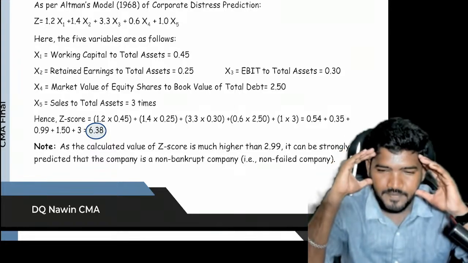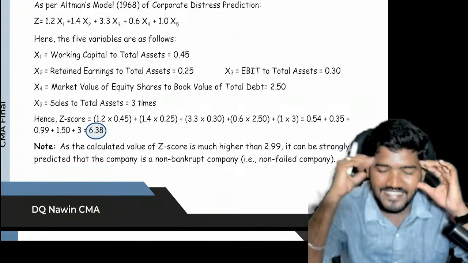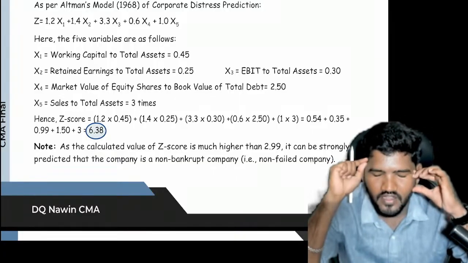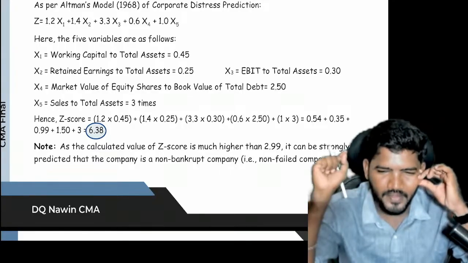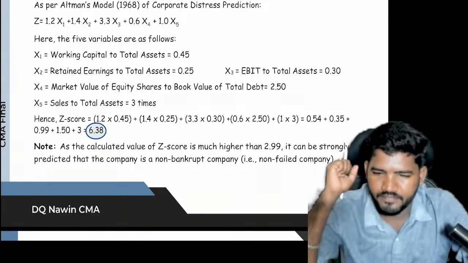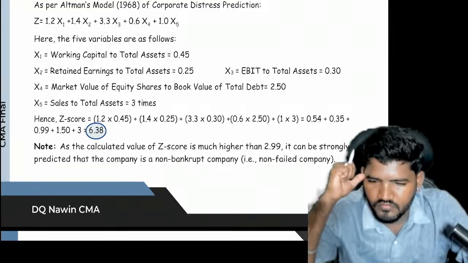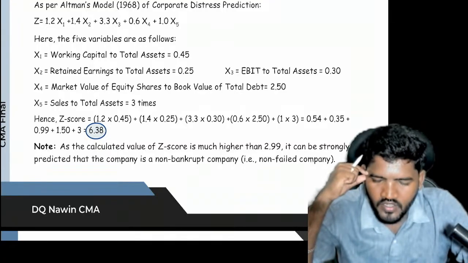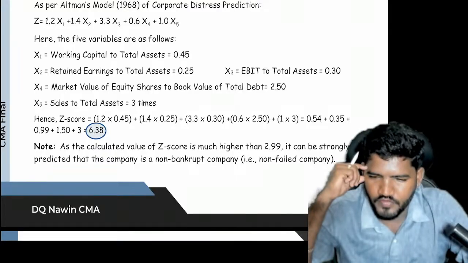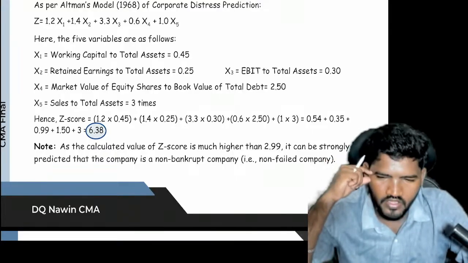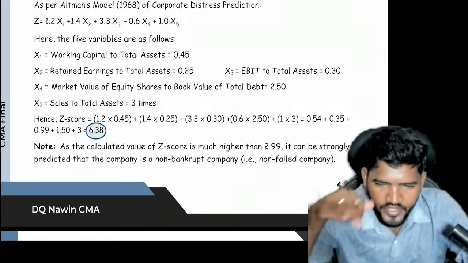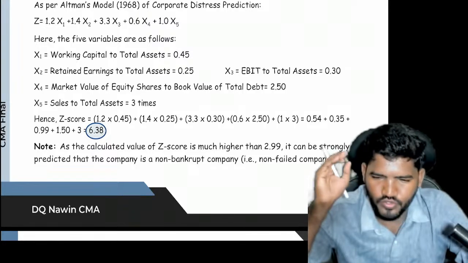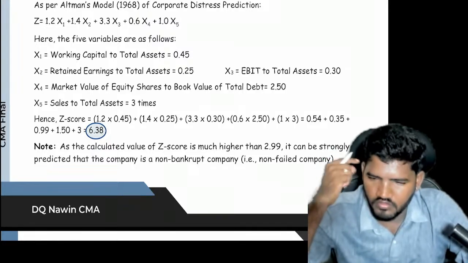So if you get an answer of 6.38, what is the decision? As per the Altman 1968 model, if your answer is greater than 2.99, your company is in the safe zone. It is a non-failed, non-distress company. That is the comment you have to put. No need to mention why you are taking the 1968 model. Based on the information only, you have to decide for the calculation. If you know which model it is, no issue. No need to say it to the examiner.